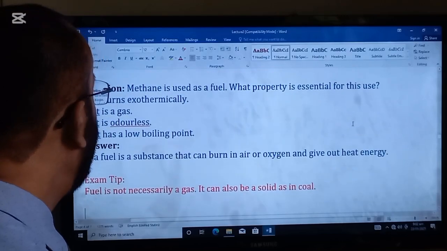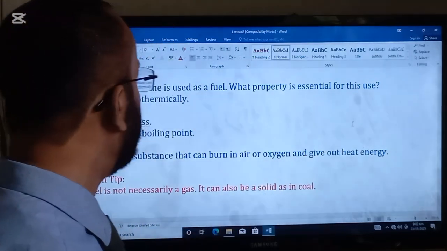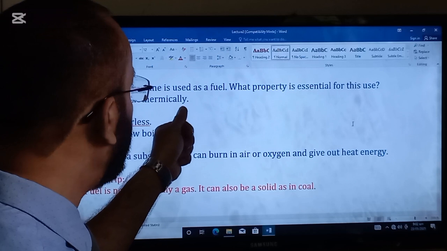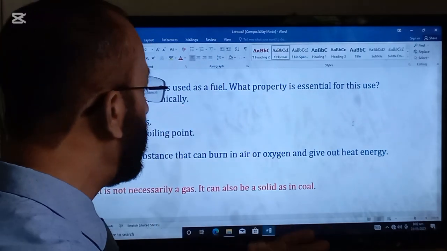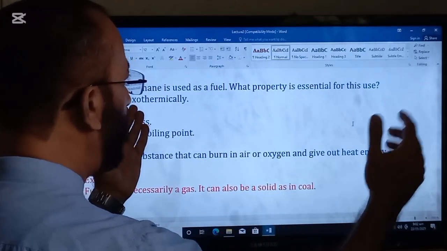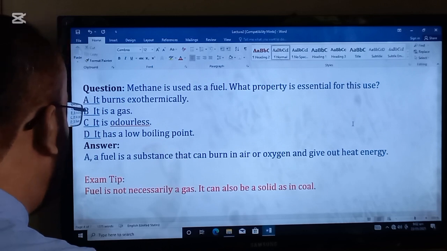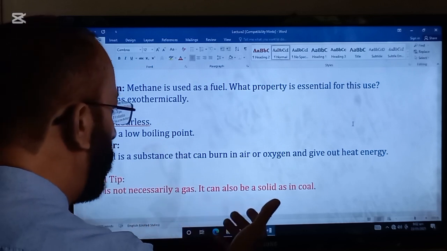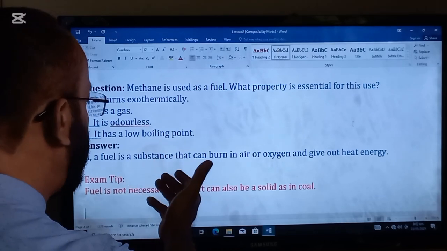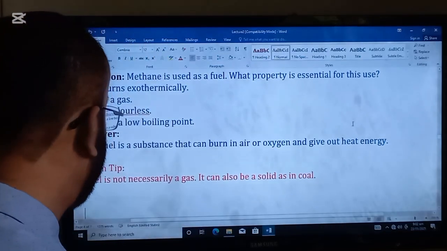Another question is here. Methane is used as a fuel. What property is essential for this use? The answer is A. It burns exothermically because heat is given out. So it is used as a fuel because heat is given out. This is a very important property for a fuel. A fuel is not necessarily a gas. It can also be a solid, as in coal. A fuel is a substance that can burn in air or oxygen and give out heat energy.